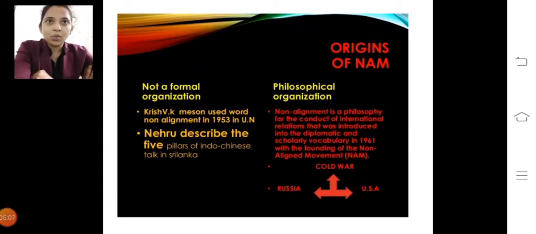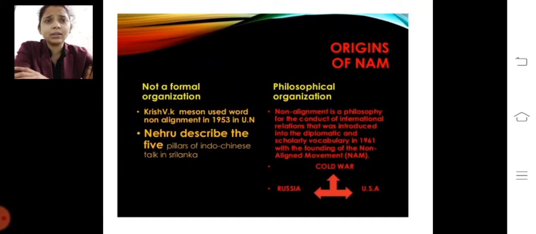The Non-Alignment Movement was formed during the Cold War, largely on the initiative of then Yugoslav President Josip Broz Tito. He was the founder of this organization, and some states did not seek to formally align themselves with either the US or the Soviet Union, but sought to remain independent or neutral. They wanted to become neutral. They don't want to enter any group of communist or capitalist countries.